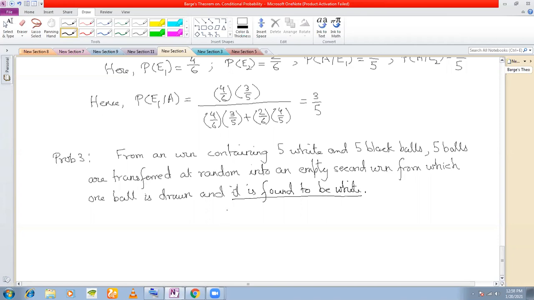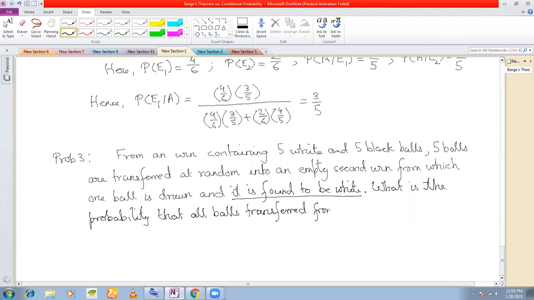Question is, what is the probability that all balls transferred from the first urn are white?